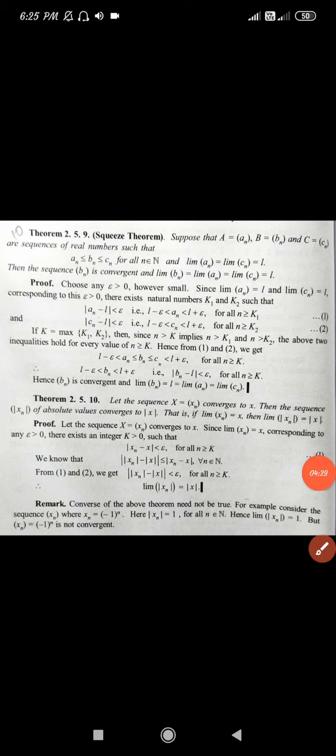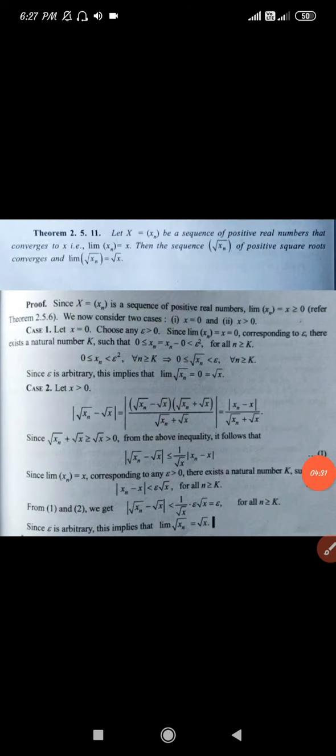Moving on to the next theorem. The theorem states that let x = (xn) be a sequence of positive real numbers that converges to x, that is limit of xn equal to x. Then the sequence of positive square roots root xn converges, and limit of root xn equal to root x.